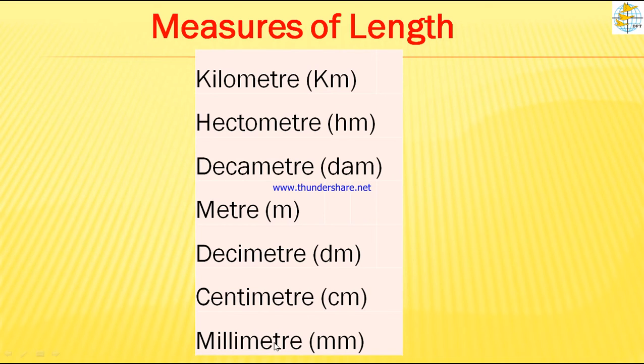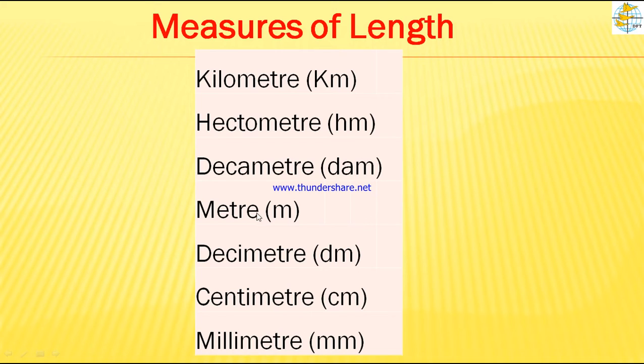Let's go from the smallest to the greatest unit: millimeter, centimeter, decimeter, meter, decameter, hectometer, kilometer. There are 7 metric measures of length, and you can see that in every unit, meter appears.